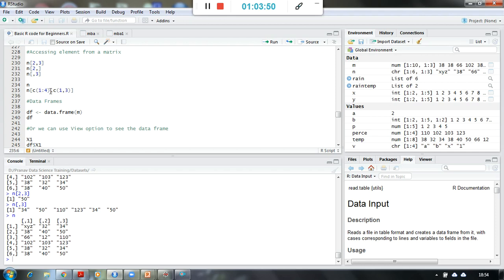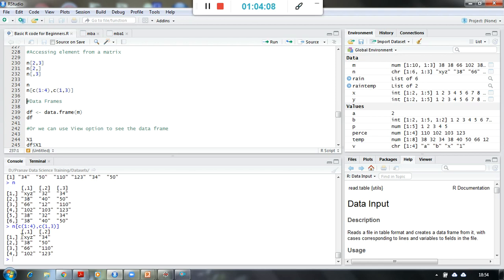So first and third column with all 4 rows will be printed. Look at that, right? This is the first column information XYZ, 38, 66, 102, and this is the third column information, that is 34, 50, 110 and 123. And as I said, we were only interested in the first 4 rows, so that is why these are the rows.